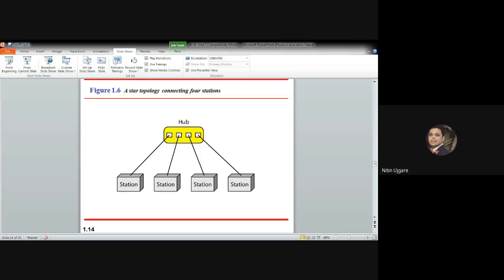Although the star requires far less cable than the mesh, each node must be linked to a central hub. So for this reason, we do not require as much cabling as the mesh network, but compared to other network topologies apart from mesh topology, the star topology still requires some cabling. So we can say that some infrastructure cost is involved when we are implementing a star network.